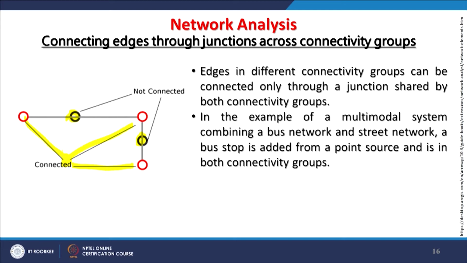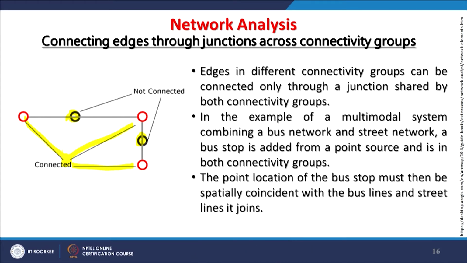So, in this example, a multimodal system combines a bus network and a street network. A bus stop is added from a point source and joins both connectivity groups. So, by creating a junction, you can connect two different systems, multimodal systems, and a point location for a bus stop can then be spatially coincident with the bus lines and street lines also.